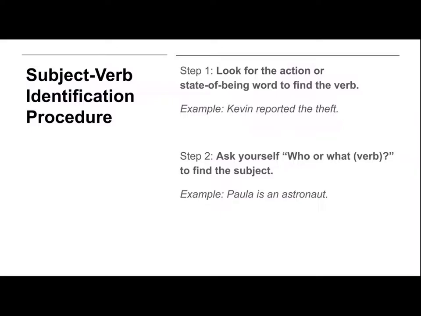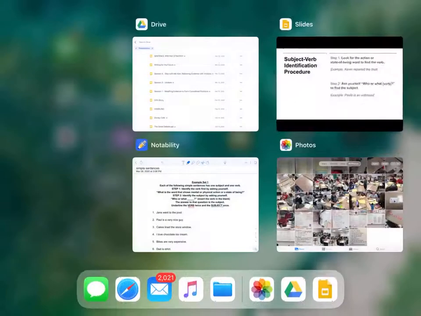Let's try the next one. Paula is an astronaut. Is there an action verb? No, there's not. There's just a linking verb, state of being, is. Who or what is? Paula is. That is the way we identify our subject and our verb. Again, today's sentences all are simple with one subject and one verb. We're looking just for the simple subject and the simple verb.